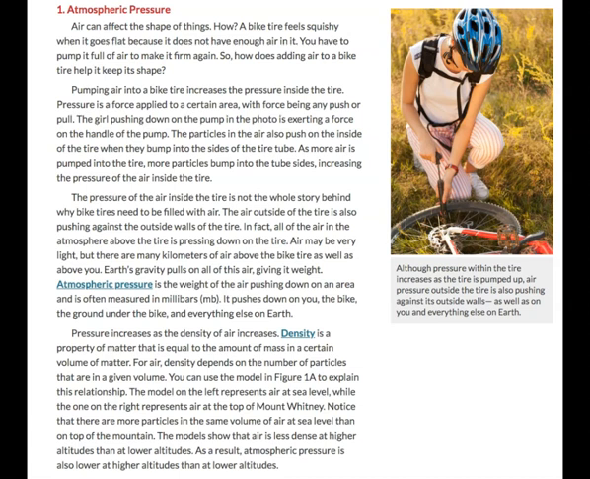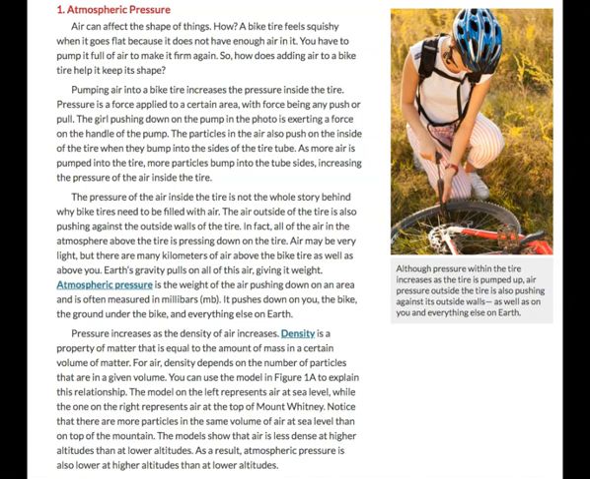The air outside of the tire is also pushing against the outside walls of the tire. In fact, all of the air in the atmosphere above the tire is pressing down on the tire. Air may be very light, but there are many kilometers of air above the bike tire as well as above you. Earth's gravity pulls on all of this air, giving it weight. Atmospheric pressure is the weight of the air pushing down on an area and is also measured in millibars, MB. It pushes down on you, the bike, the ground under the bike, and everything else on Earth.